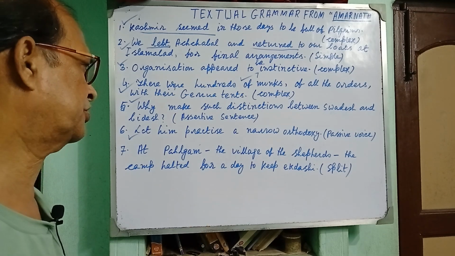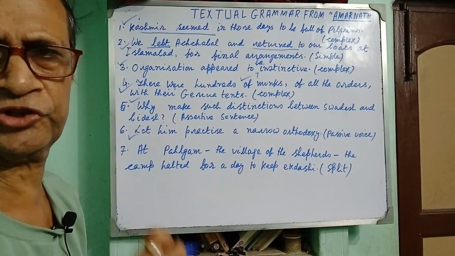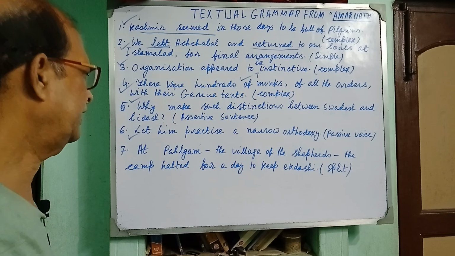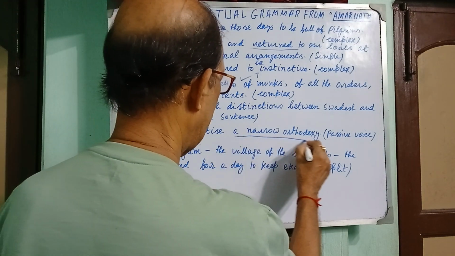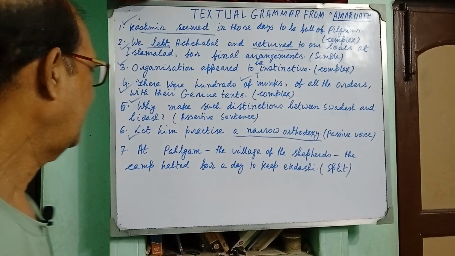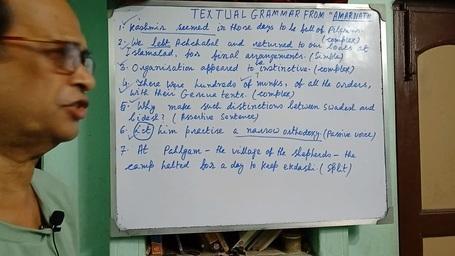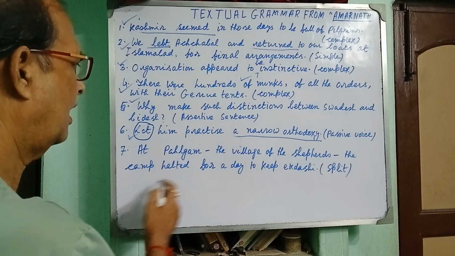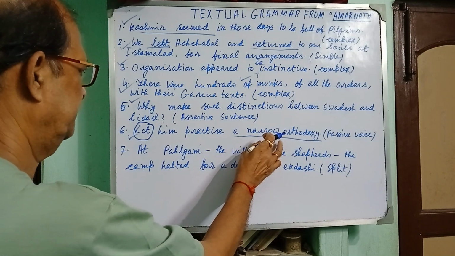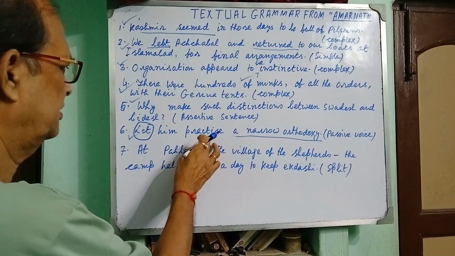Let him practice a narrow orthodoxy. Here the object is narrow orthodoxy, and the sentence begins with let, an imperative sentence. So: Let a narrow orthodoxy be practiced by him.